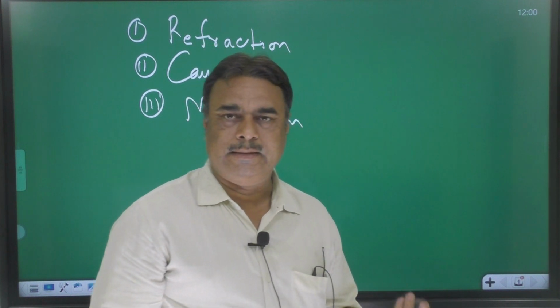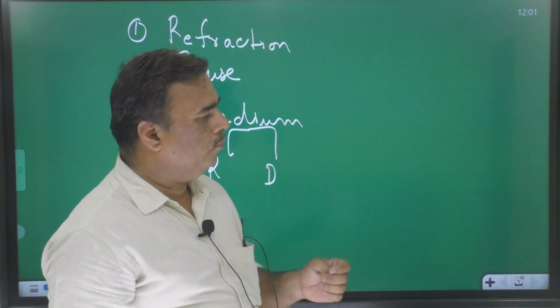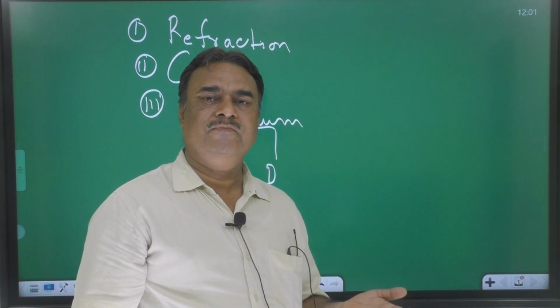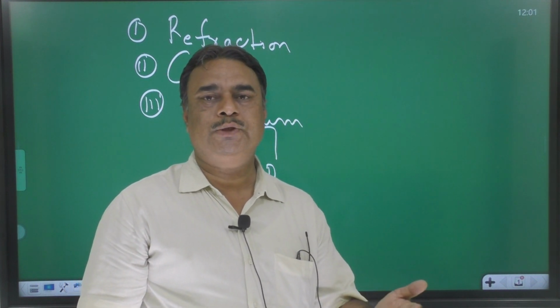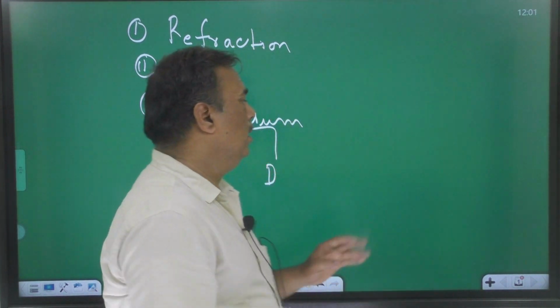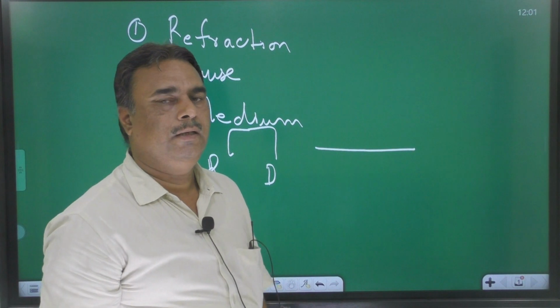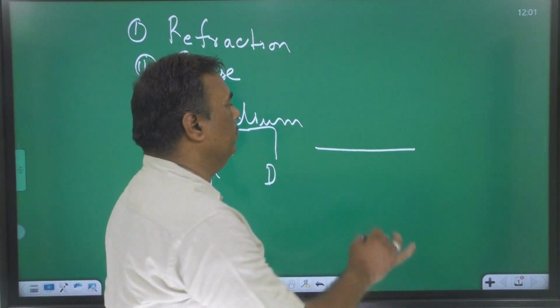I am taking an example. हम लोग जानते हैं कि when anything is passing from rarer to denser, it bends towards the normal. This is a very important question. With the help of this question, you can understand the concept of rarer and denser medium.